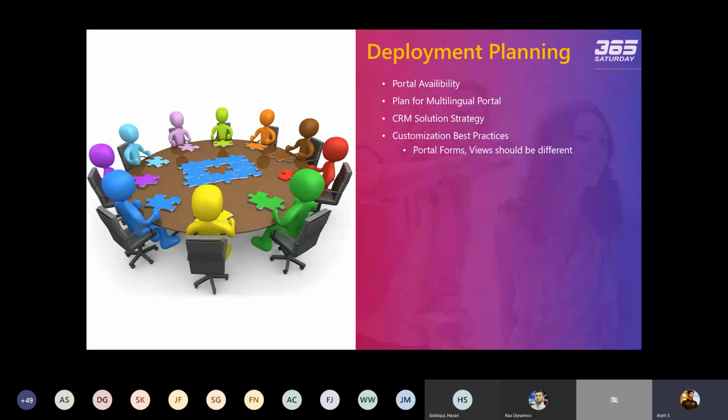Customization best practices, it's also a very important thing, and there is a long list of customization best practices related to the development, but from the deployment perspective, you always need to keep in mind that whatever solution component you are creating for the portal, like forms or the views, it should be different from the CRM. So let's suppose you have to create the entity form or the entity list. Then in that case, your CRM forms and the views should be different, because the CRM forms and the portal forms UI is always different.